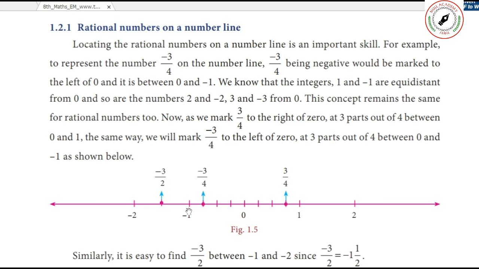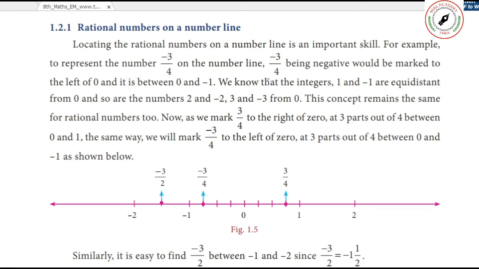From 0 to -1, you divide that into 4 parts: 1, 2, 3, 4. Here 4 parts we have divided. Where do we have to mark? We have to mark the third: -1, -2, -3. So this is called -3/4.